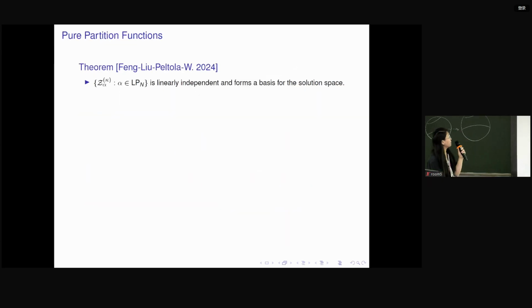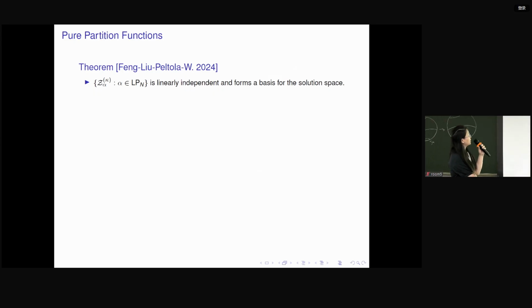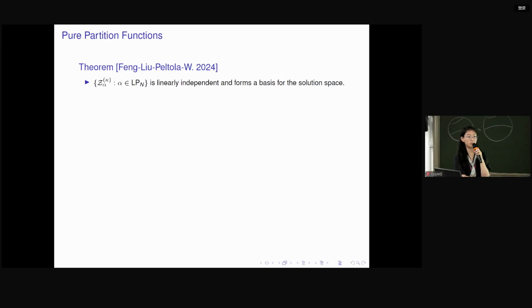Now, some properties of this pure partition function. The properties are that, in fact, the pure partition functions are linearly independent and they form a basis for the solution space.